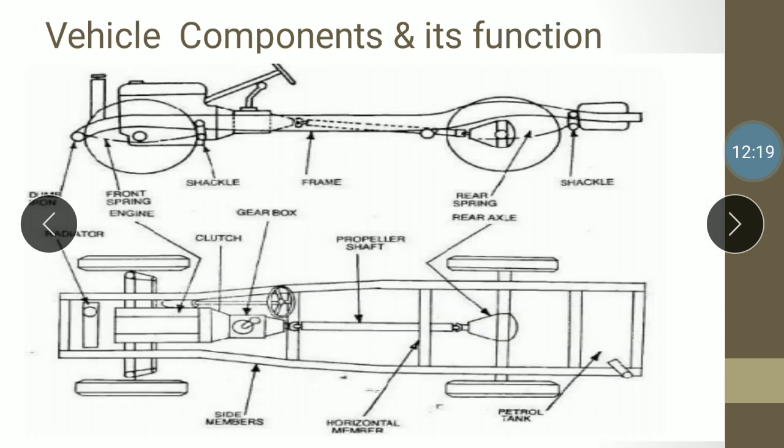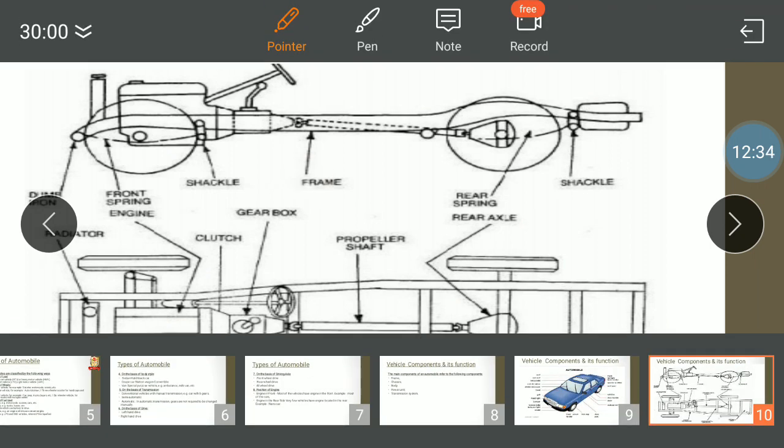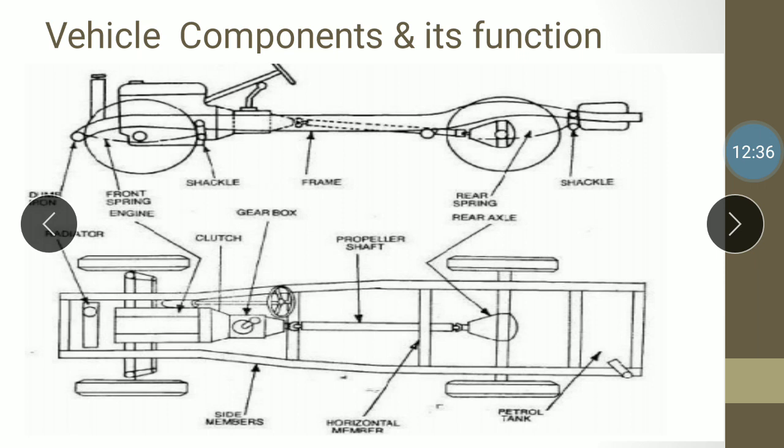This shows the inner components, what we can see inside the vehicle after removing the body. Here we have the radiator, then after the radiator the engine, after the engine the clutch is fitted, after the clutch we have the gearbox, and this is the gear handler.